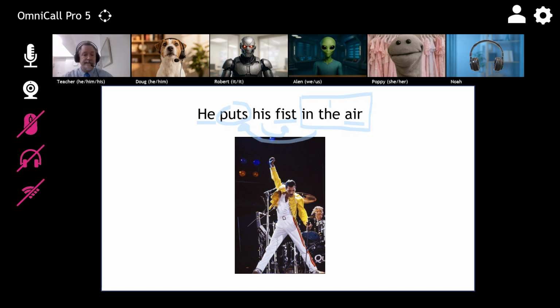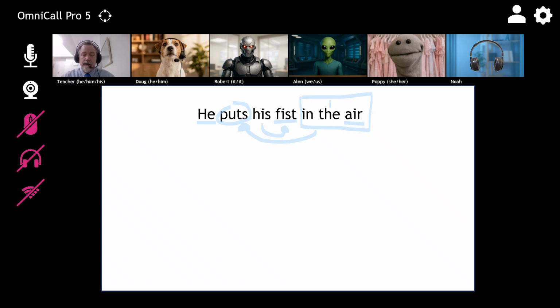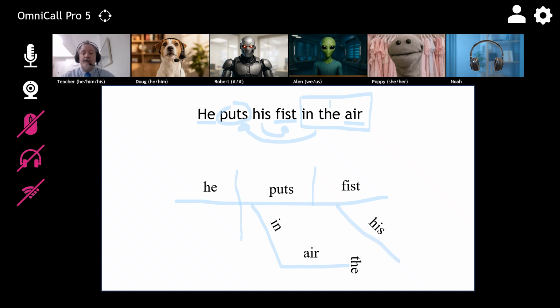That's fine. Let's go on to the next one. Okay, how would you do this as a diagram? Great. His is a normal modifier, and in the air is a preposition modifier.